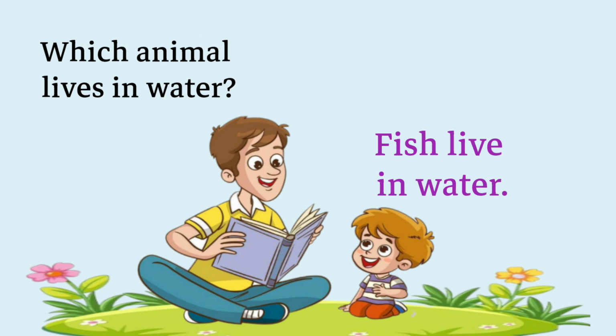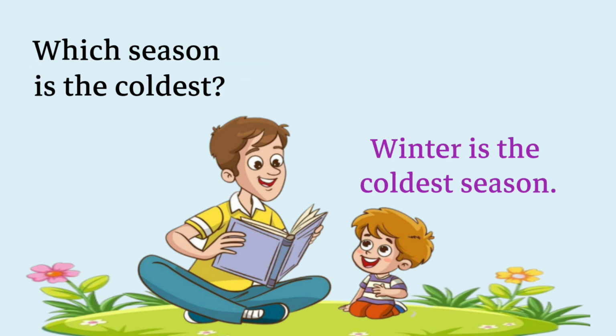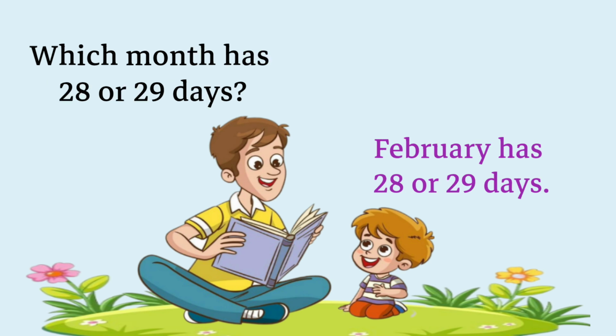Which animal lives in water? Fish live in water. Which day comes after Monday? Tuesday comes after Monday. Which season is the coldest? Winter is the coldest season. Which month has 28 or 29 days? February has 28 or 29 days.